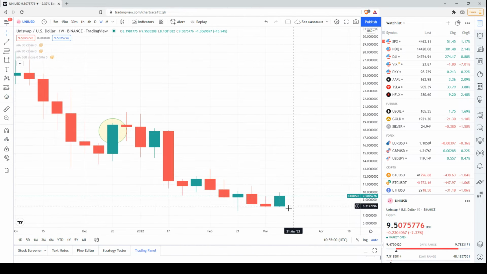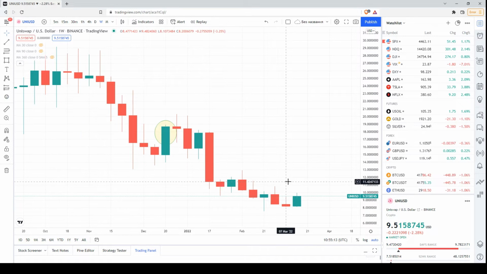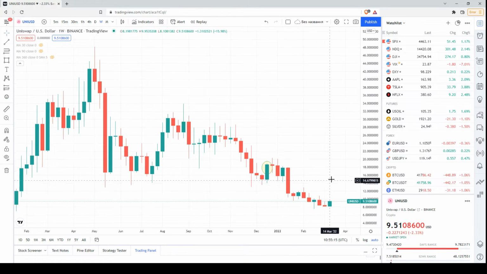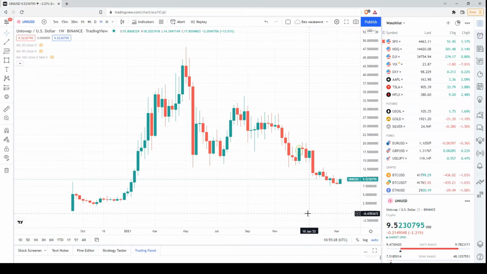This is the current candlestick. To some extent it's a small bullish signal, because this candlestick has a bullish body. Also it has already a local high above the previous one. So this is some small bullish signal, but to be honest, I don't think that it's a reliable bullish signal. It's just some kind of consolidation, or some kind of initial signal that the bearish pressure is diminishing according to the weekly chart. Now let's have a look at the daily chart.